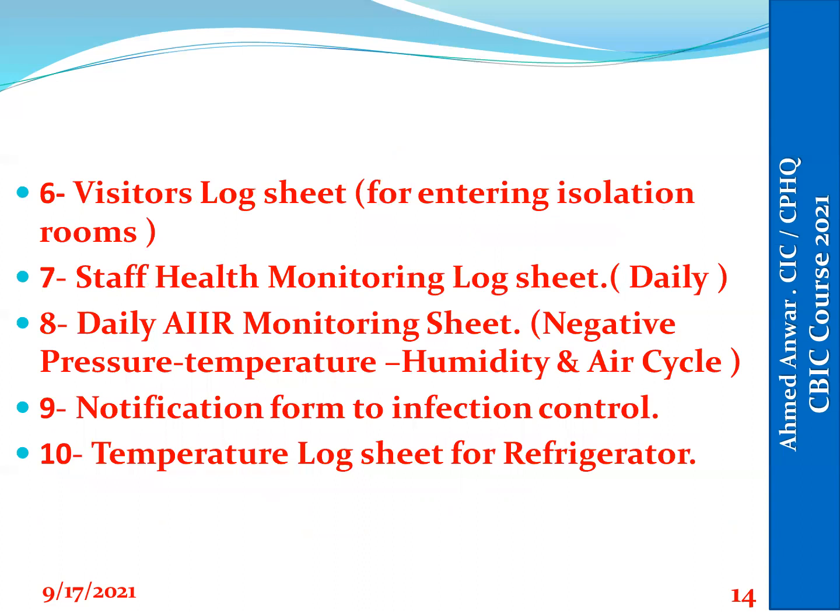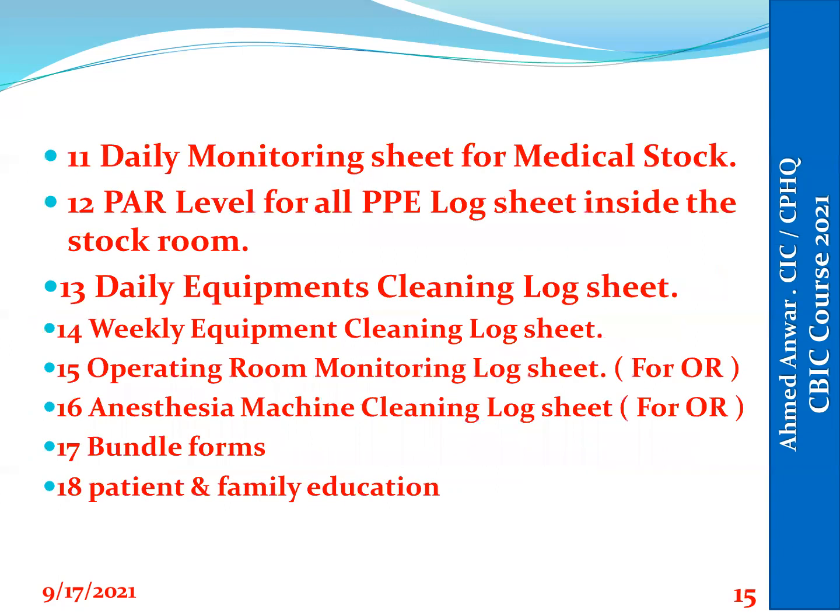For the isolation room, as we mentioned before, we have to document the 4 parameters for each negative pressure room, which are negative pressure, temperature, humidity, and air cycle. A notification form to the infection control department for any infectious or communicable disease. A temperature log sheet for the store, the refrigerators, and the medication rooms. Daily monitoring for the medical stock and the par level. Daily equipment cleaning, especially in the critical area. Operation room monitoring sheet and anesthesia machine cleaning log sheet also.